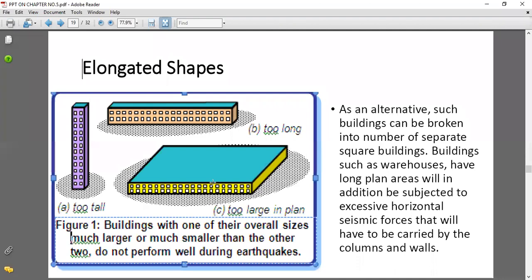Means we have to take care of the cross-sectional area, the length, and the height of the building. In this way we have to break the plan of the building into a number of separate square buildings. At that time, we can assume that our building will perform well during earthquakes.